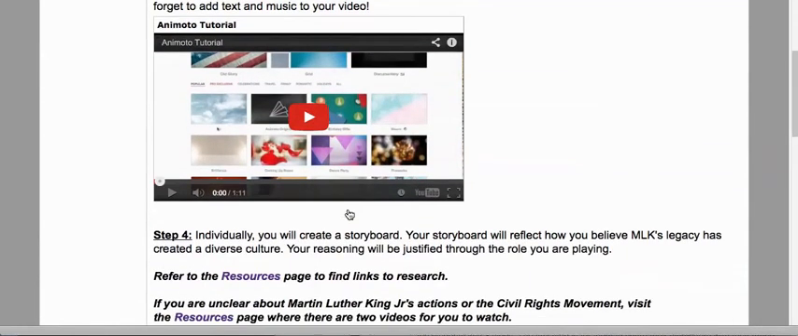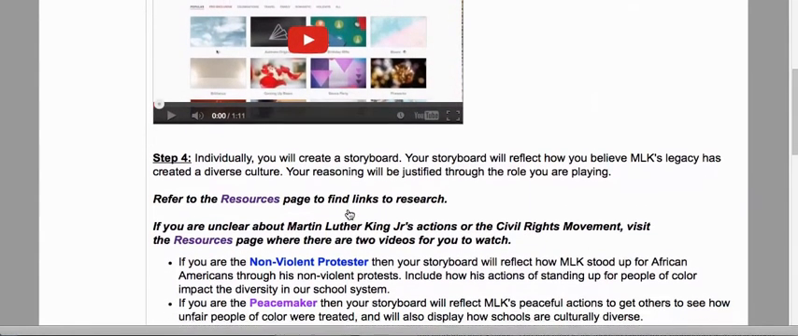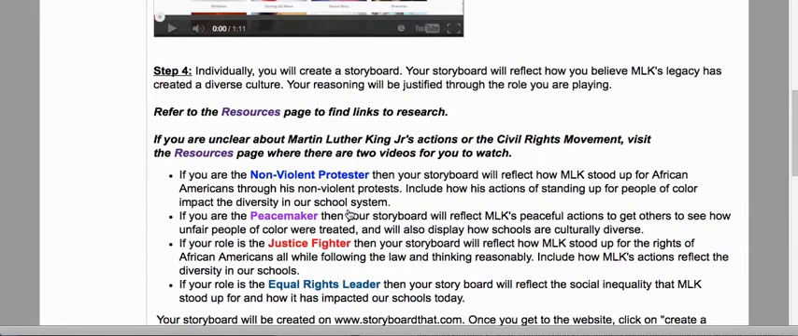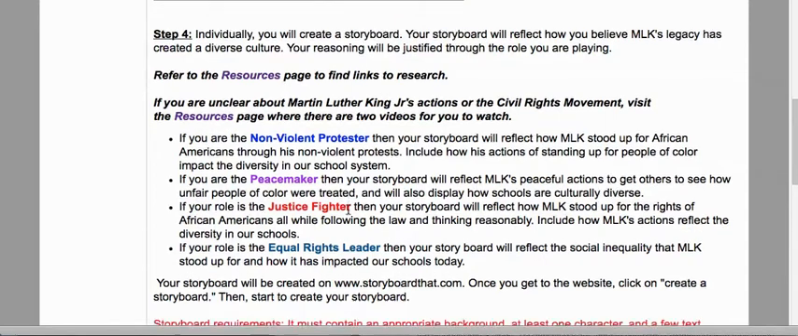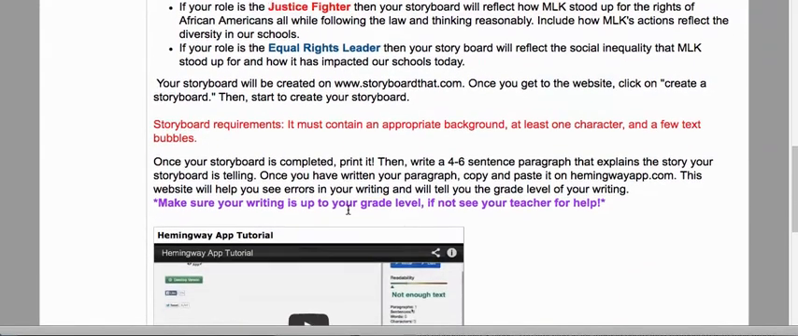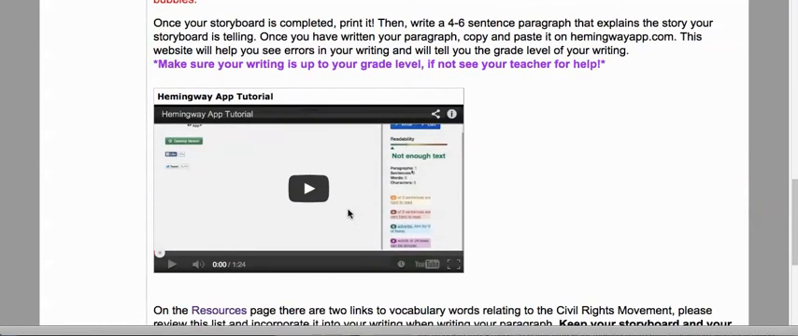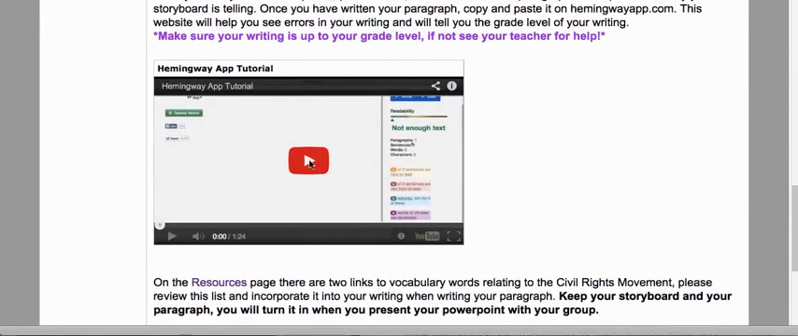Next, they will create a storyboard using storyboardthat.com. Before starting their storyboard, they must do research on MLK's impacts. They can find the links for the research on the resource page. After they complete their storyboard, they are required to write a 1 paragraph reflection paper on their storyboard. Once their reflection is completed, they must put their paragraph on the Hemingway app, which evaluates the writing. The tutorial for that is right here.